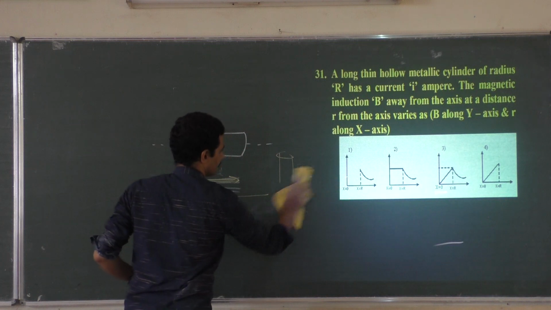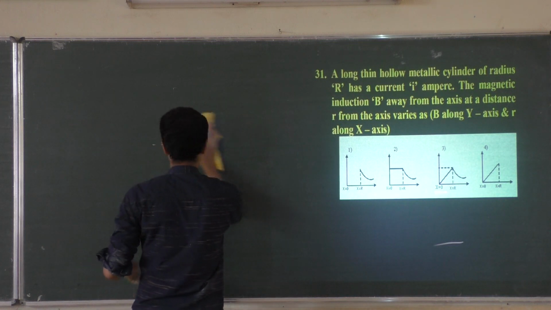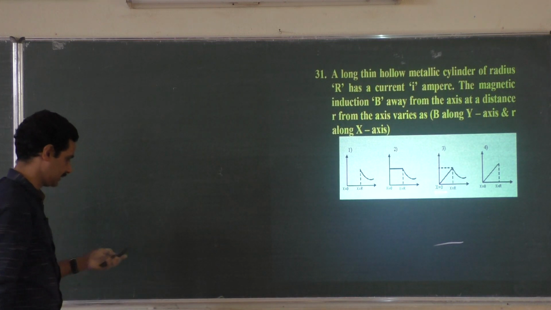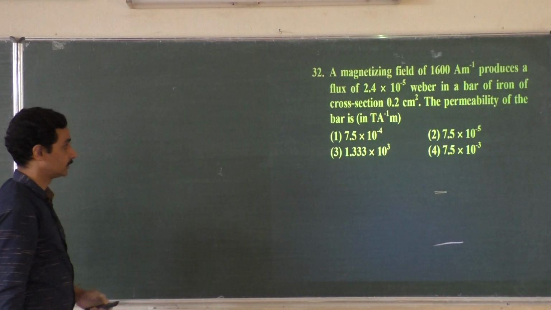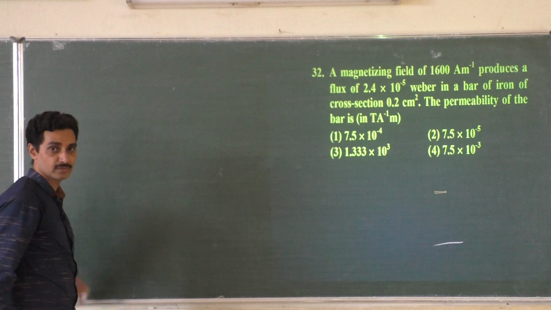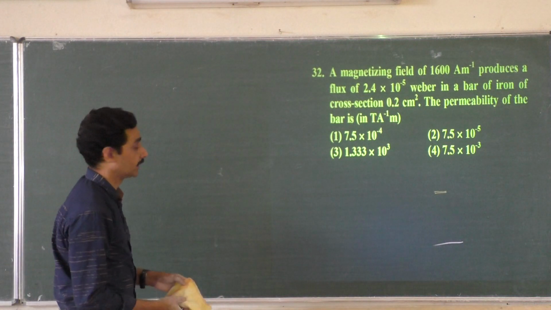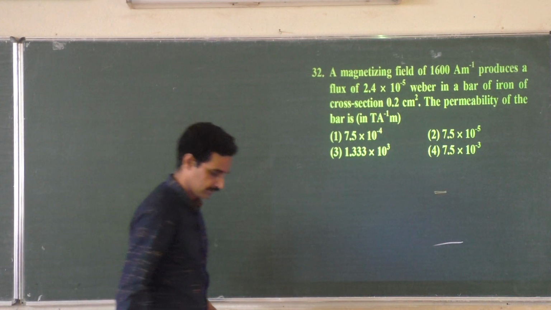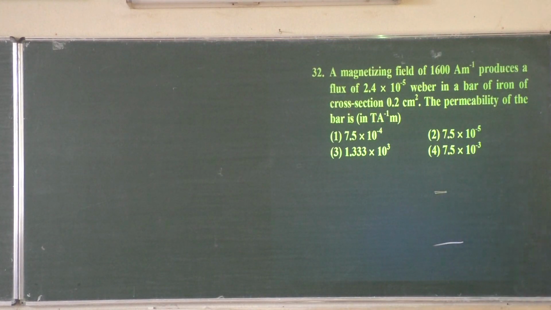Okay, now it is this first equation, because a hollow tube has no magnetic field inside, just as a hollow spherical shell has no electric field inside. Okay, 32. Shall I switch on some light? One minute, it is getting darker.